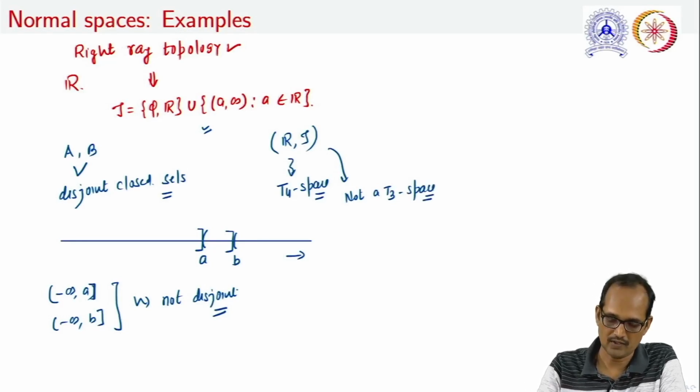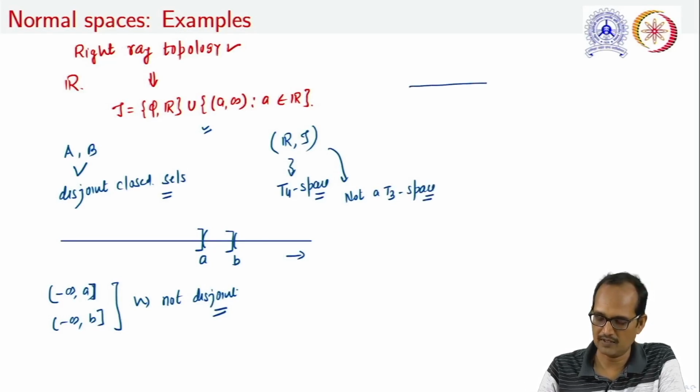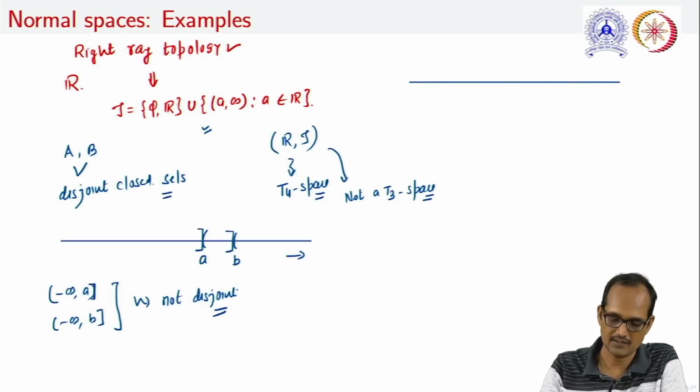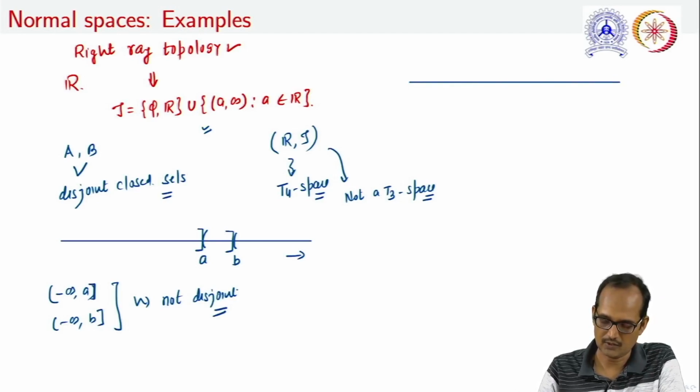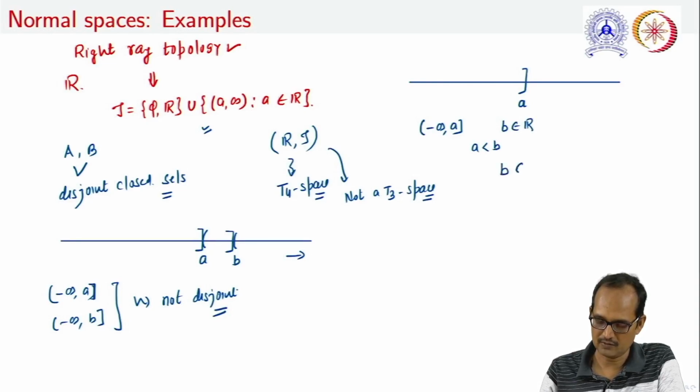Question is why? Answer is, if we are taking this real line, let us take a closed set which will look like this form, that is something like (−∞, a]. So we are taking this closed set in this topology. Let us take a real number b where a is less than b. So obviously this b cannot be an element of this closed set.